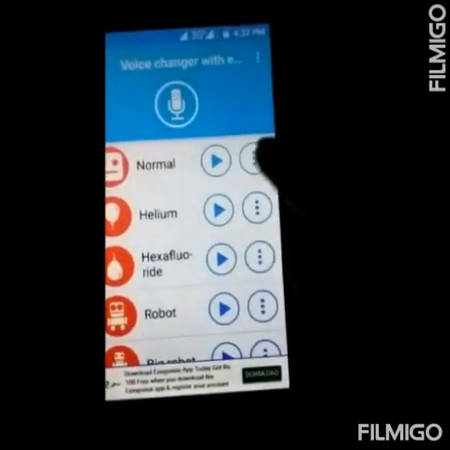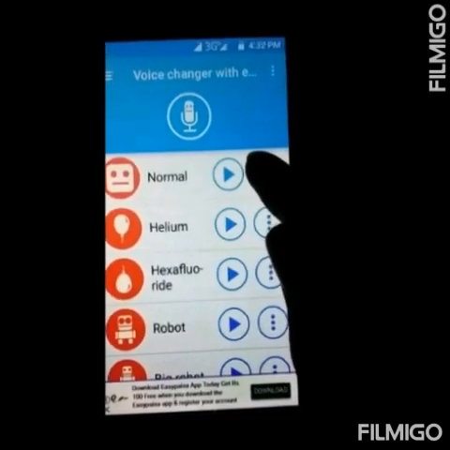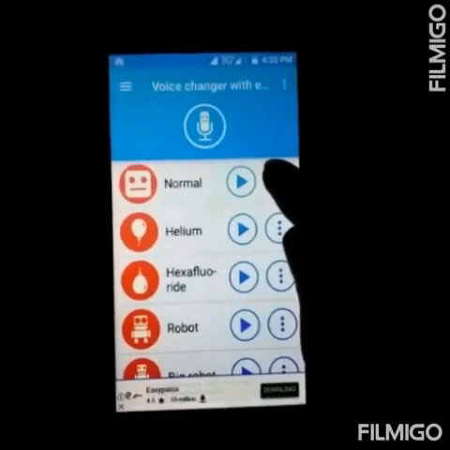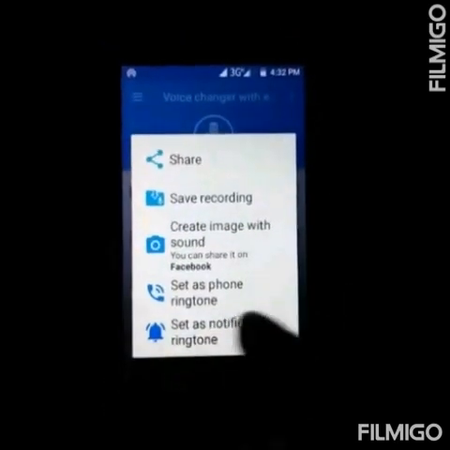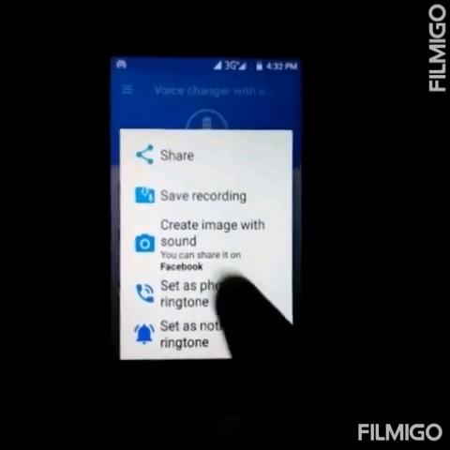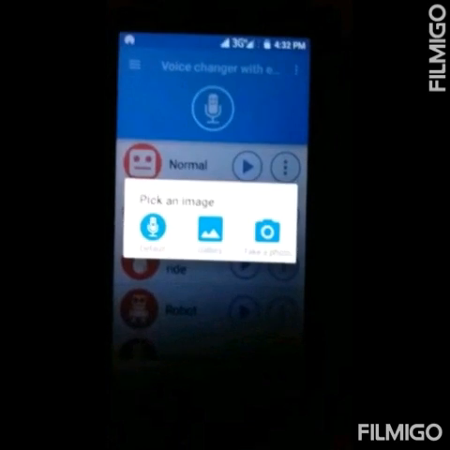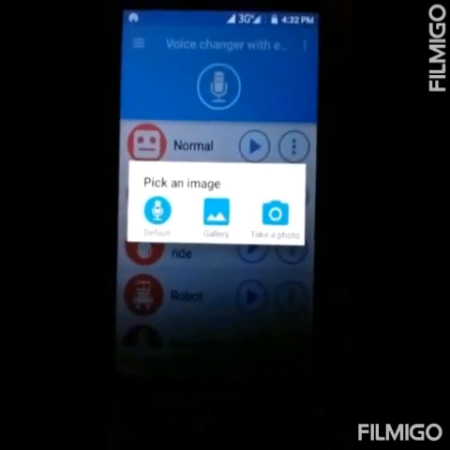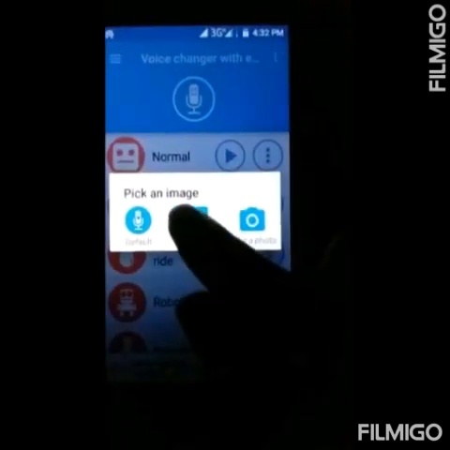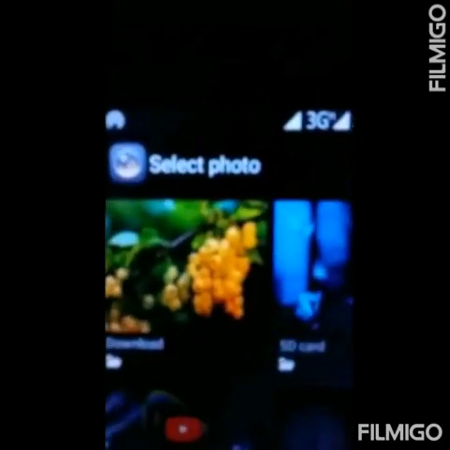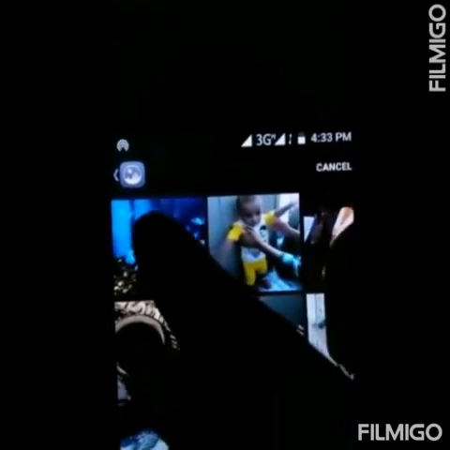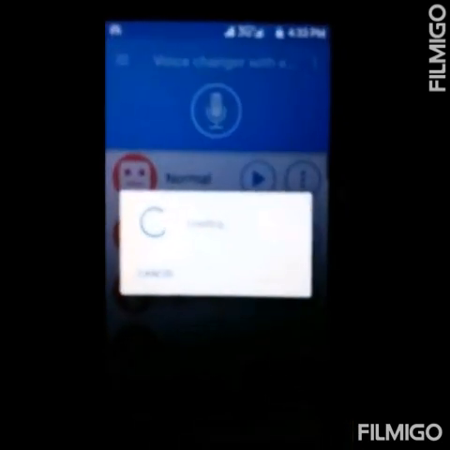Now click on these three dots and choose the option create image with sound. If you want to choose any image from your mobile gallery, then choose the option gallery. Now I will choose this image for my video.